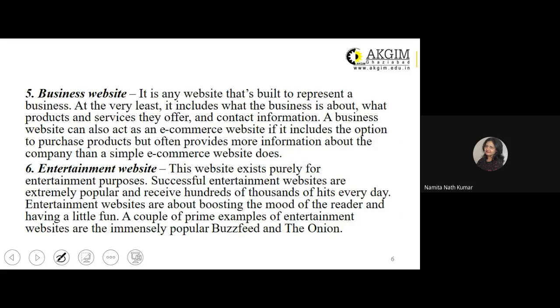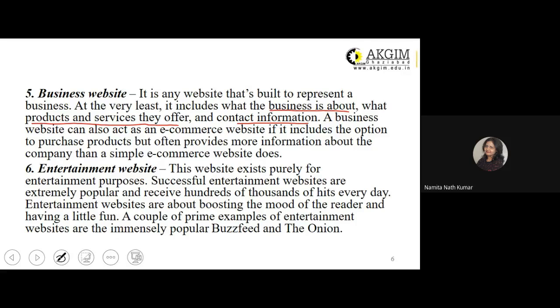Then you have your business website. It is any website that's built to represent a business. It can be a company-specific website, which is giving details about what the company is into, the product portfolio that the company is into selling to the market, right? Some of the important clients the company may be having. So that is what is known as your business website. At the very least, it includes what the business is about. That's what I told you about the products and services they offer, the contact information, right?